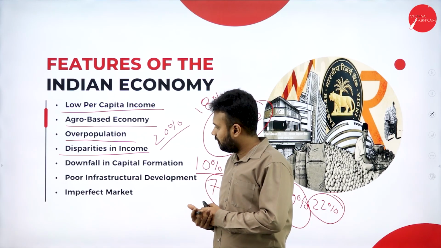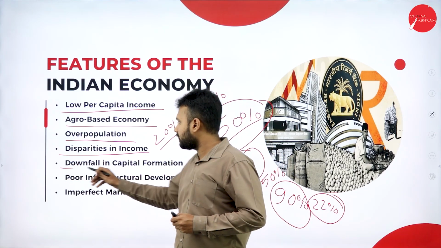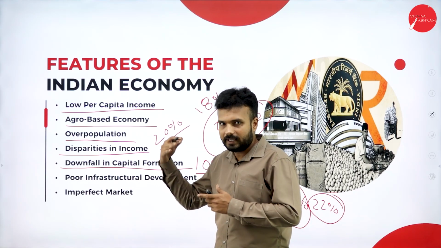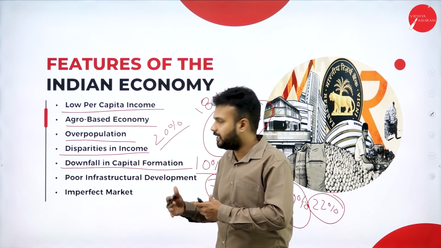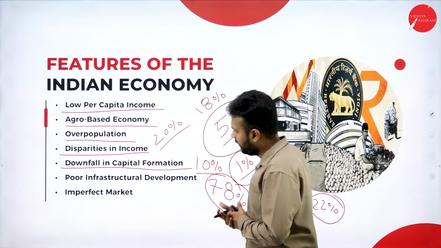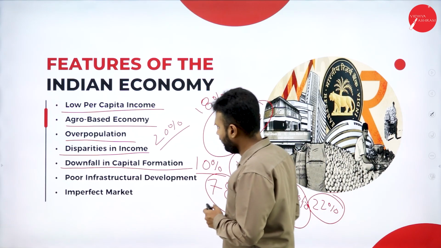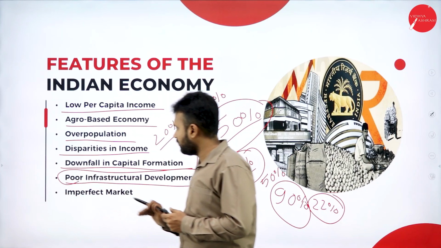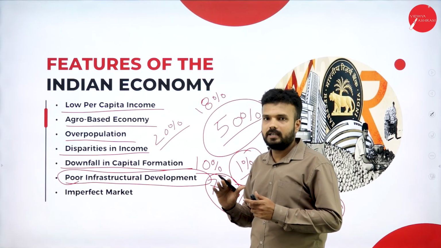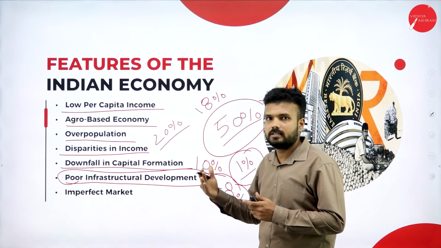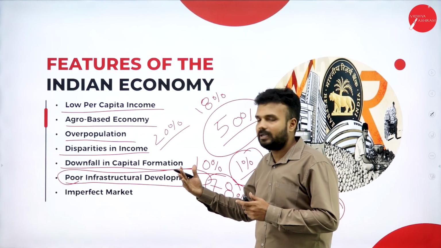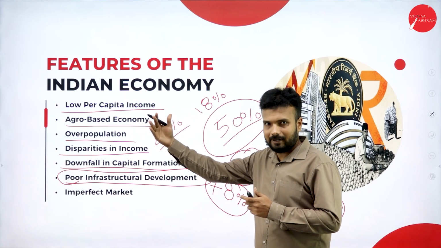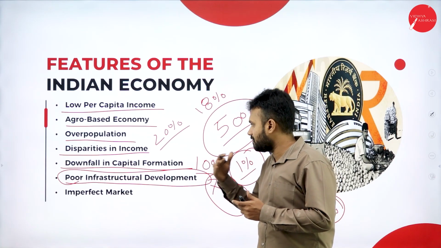Downfall in capital formation. When it comes to capital formation, the economic activity that people engage in has been coming down day by day. Poor infrastructural development. When it comes to the development of infrastructure in our country, whether it is electricity, water supply, basic requirements, or housing facilities for the people, when compared to developed countries, India is downward.